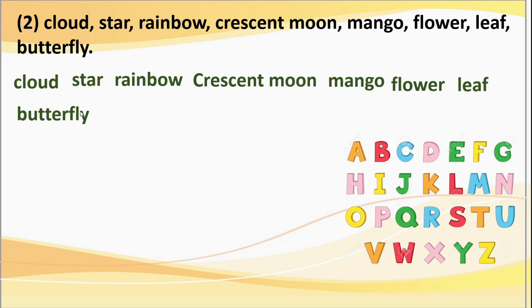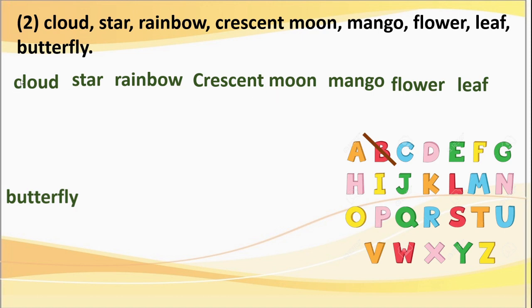Okay, first A. No word which begins with A is there. Then B. Yes, butterfly. Isn't it? Okay, we will take this first. Then C. Yes. Okay, we have 2 C words. 2 words that begin with C. See, a cloud and crescent moon. Yes. Then what to do, dear children?